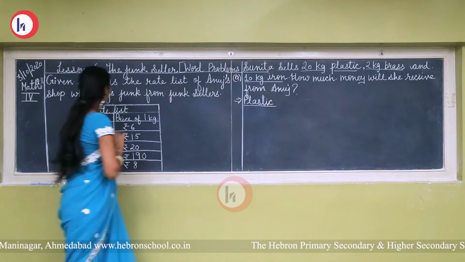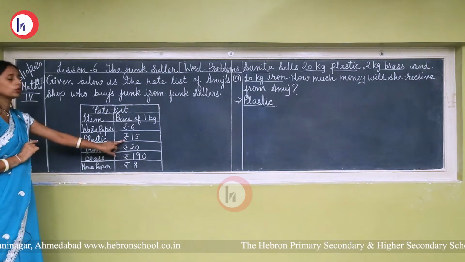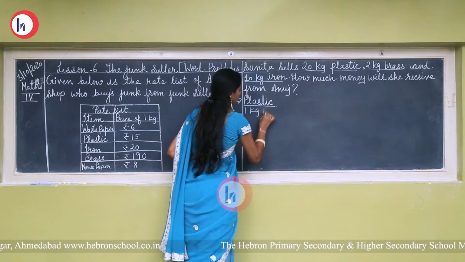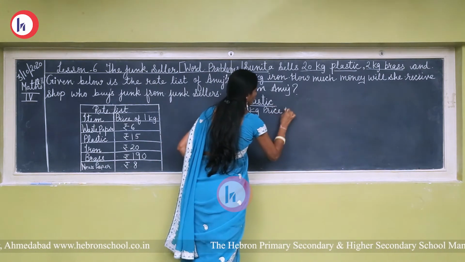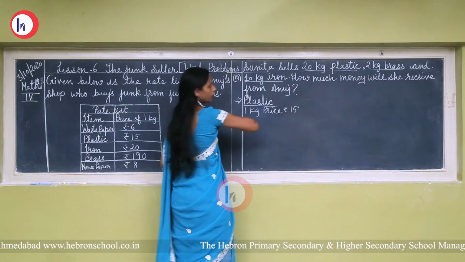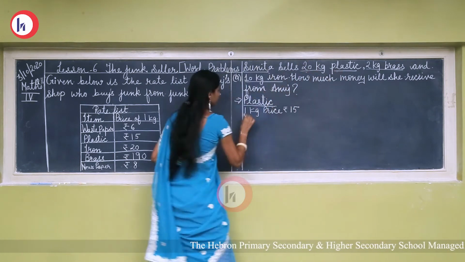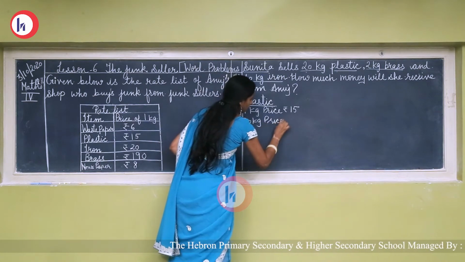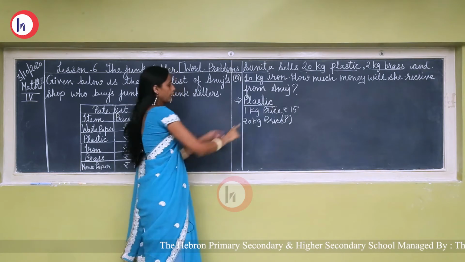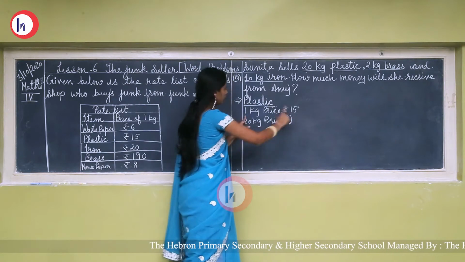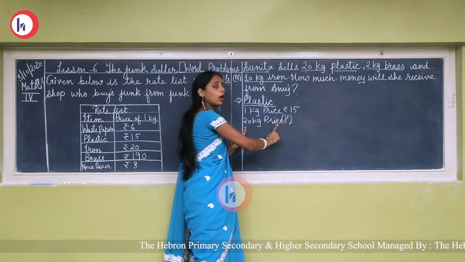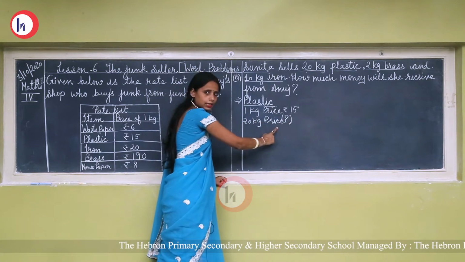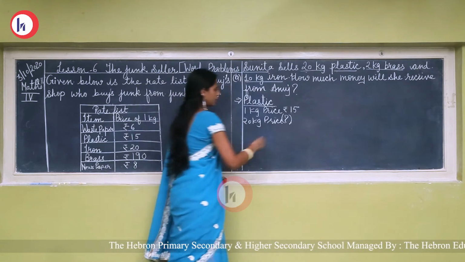Okay. Now, 1 kg plastic price will be rupees 50. So, 20 kg plastic, 20 kg price, how much? Okay, 1 kg price is rupees 50, 20 kg price how much? So, here value of 1 is given, value of more than 1 is asked. So, we will do multiplication here.